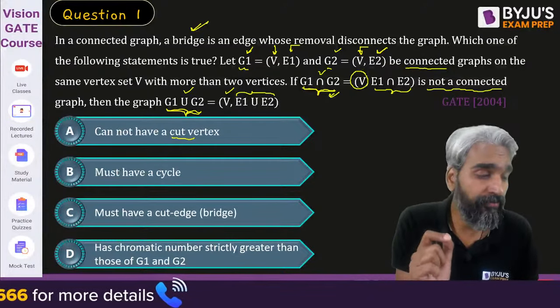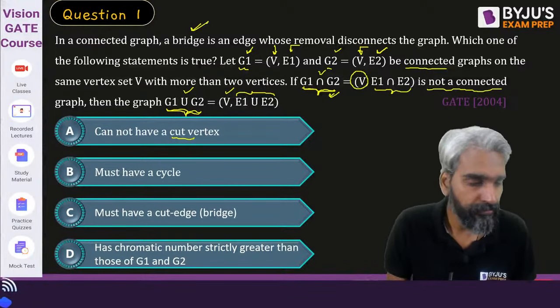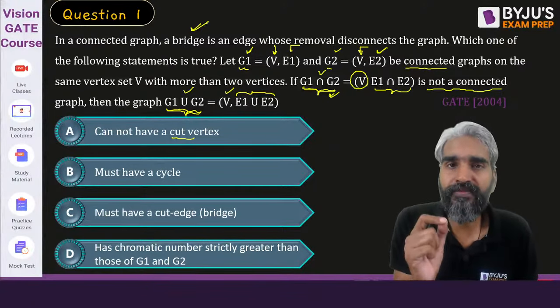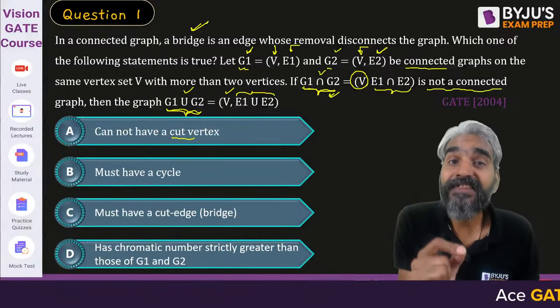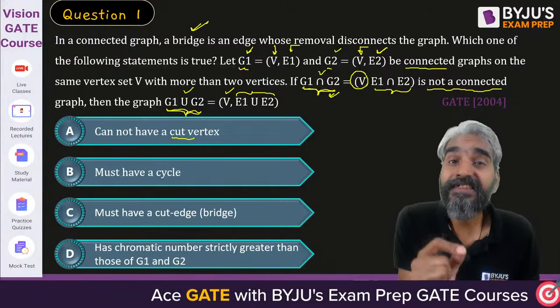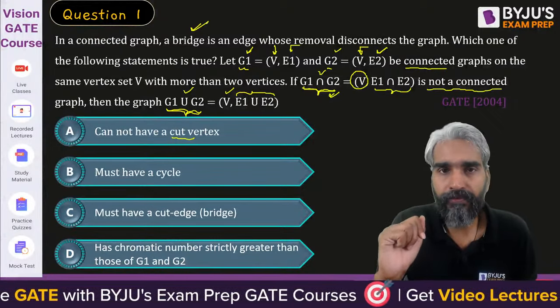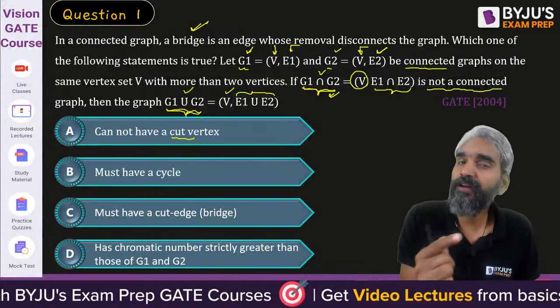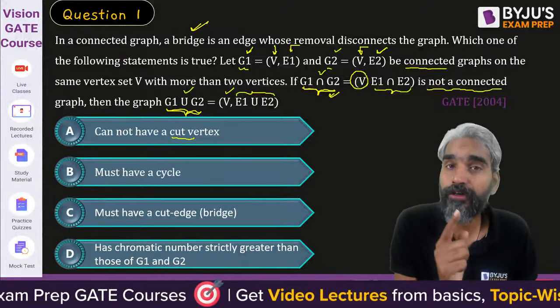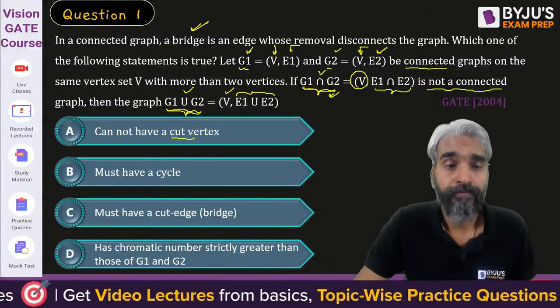Now, it is a very important fact, Manish, that if a cut edge exists in a graph, then at least one of the vertices associated with that edge will also be a cut vertex. So the existence of a cut edge or bridge implies the existence of a cut vertex in the graph. But if a cut vertex exists in the graph, then it is not necessary that a cut edge will also exist. Okay, anyway, please try to understand.